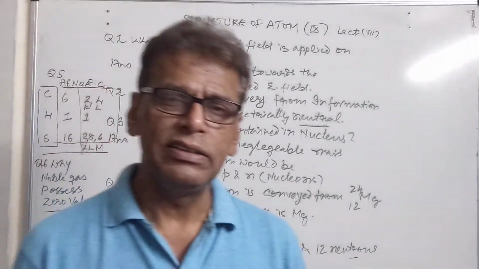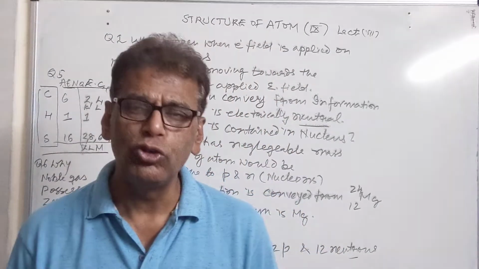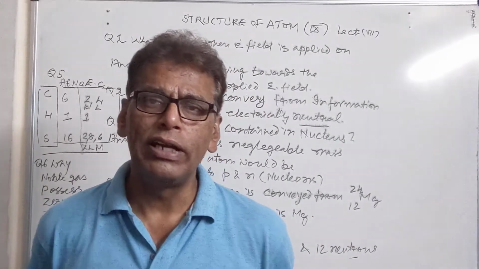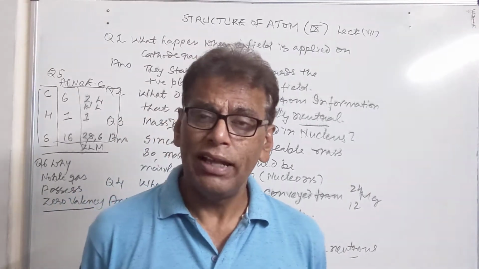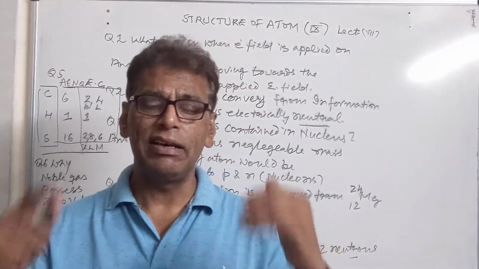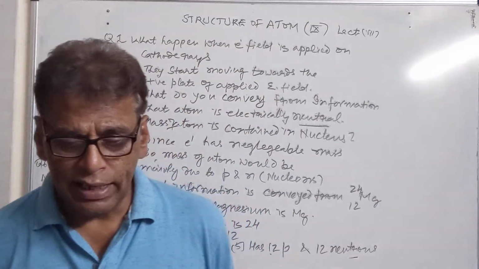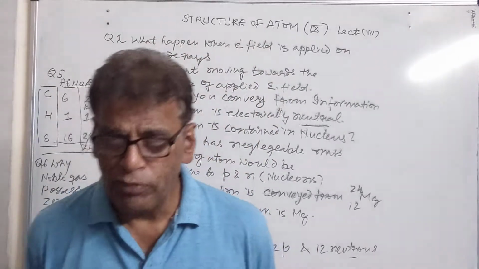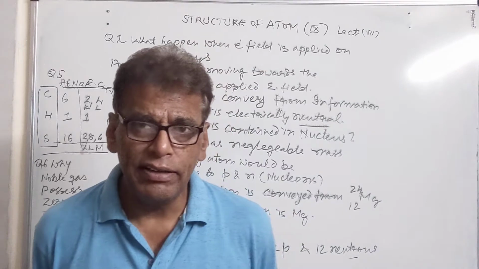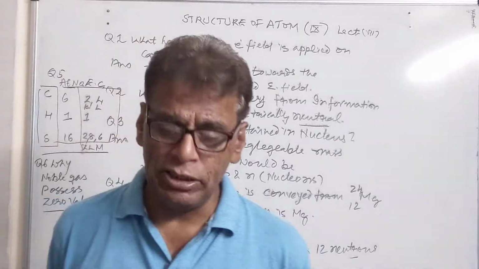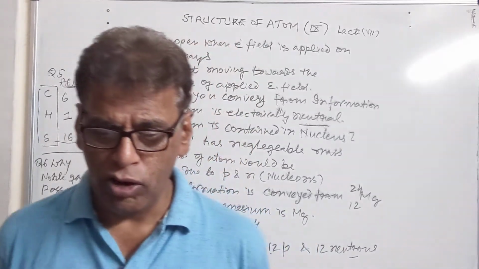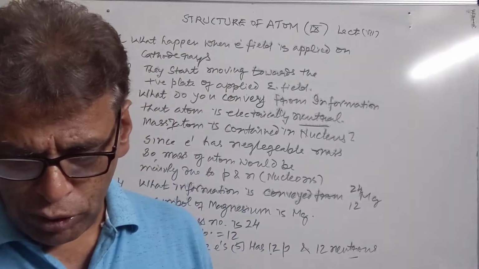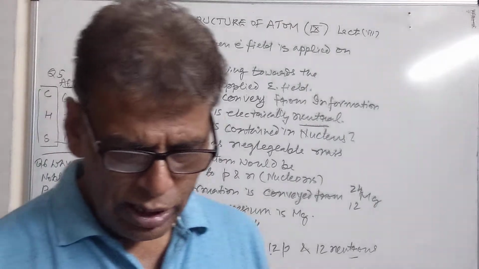Give 2 conditions under which cathode rays are produced. The first condition is that we have to pass a high voltage, that is 5000 to 10,000 volts, through the gas taken in the discharge tube. The second condition is that cathode rays can be produced under very low pressure. The pressure inside the discharge tube should be 10 raised to power minus 3 atmosphere of mercury. Only then can the cathode rays be produced. And we have the next question.